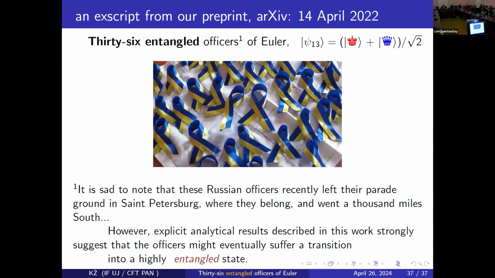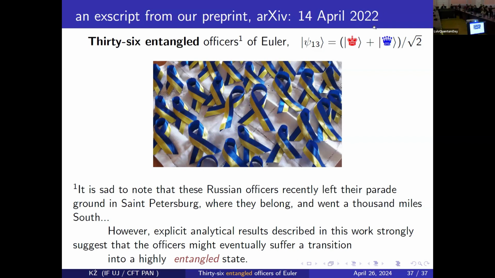I'm almost done, but I will mention the relation to our paper, which was on the arXiv in 22. So you see, this is like, okay, entangled officers, because instead of a single card, I allow for a superposition of 2 cards.